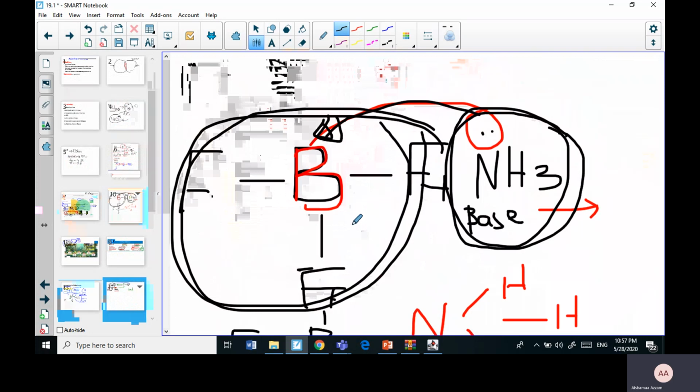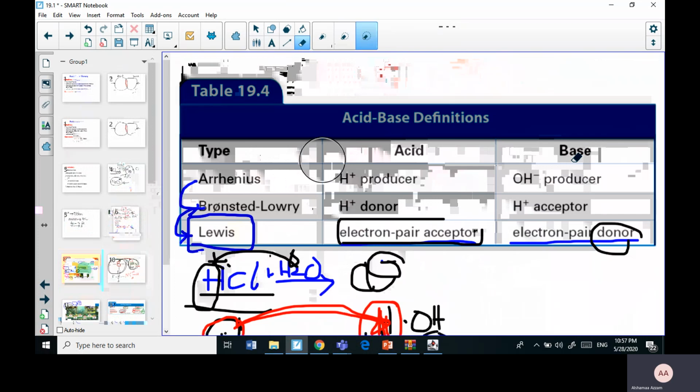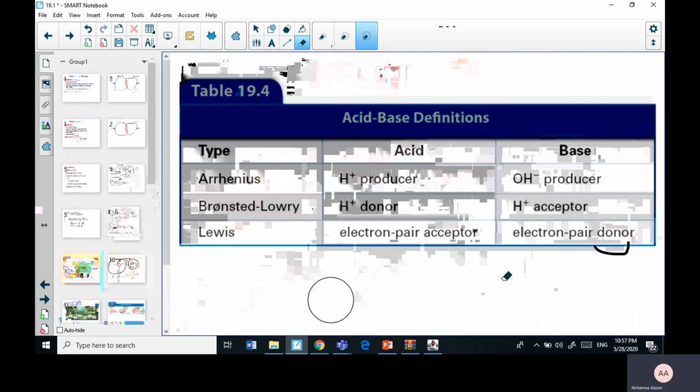So let's revise what we took so far. What we took so far is that we have 3 definitions of acids and bases. The first one was Arrhenius. Arrhenius was very simple. You need to see it in the structure.